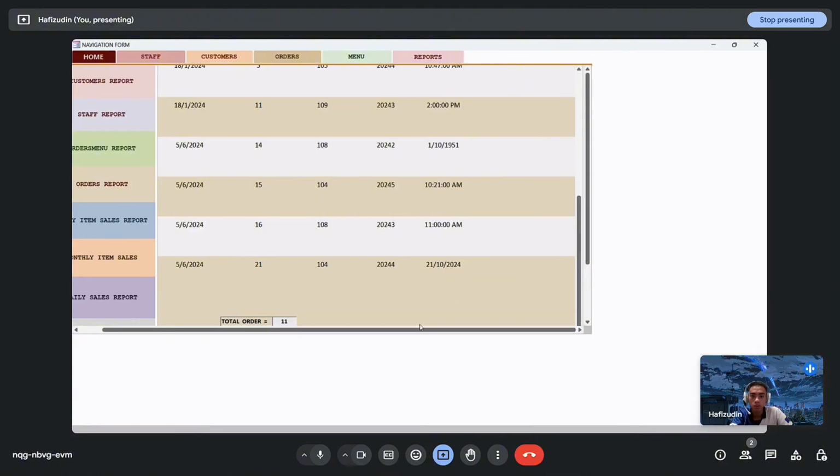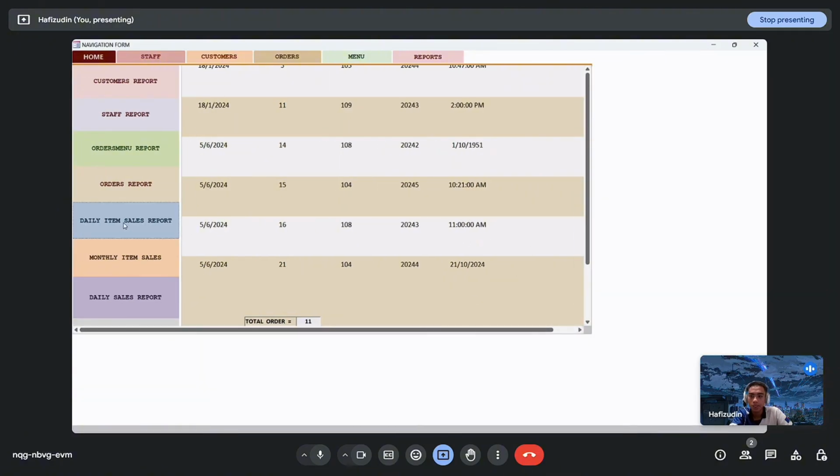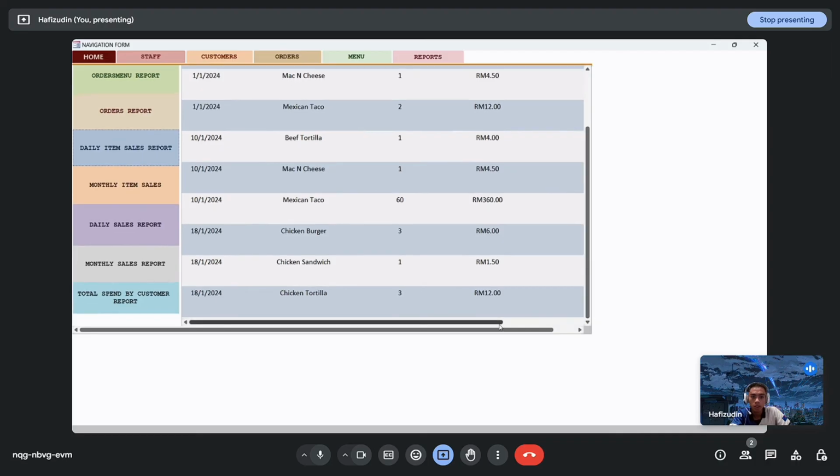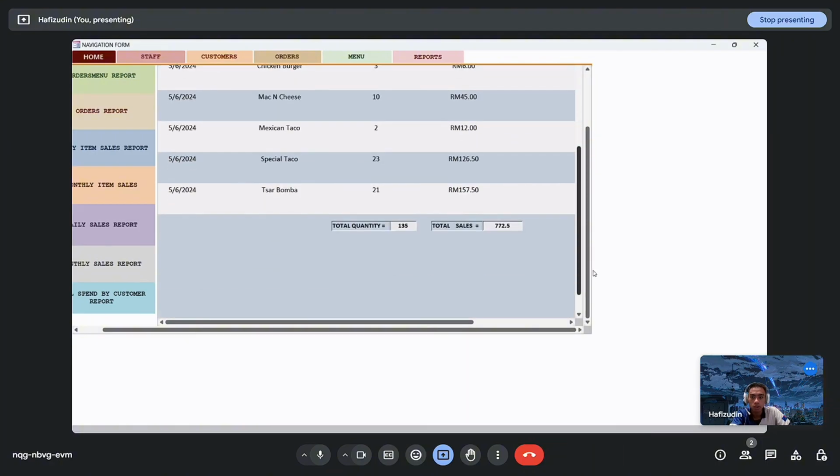Okay, so let's move on to the daily item sales report. Daily item sales report, we use to see the item sales daily. We can see here 2024 mac and cheese total quantity is 1 and the total sales is 4 ringgit 50 cent. Okay, and we can see the total quantity is 135 and the total sales is 772.5.